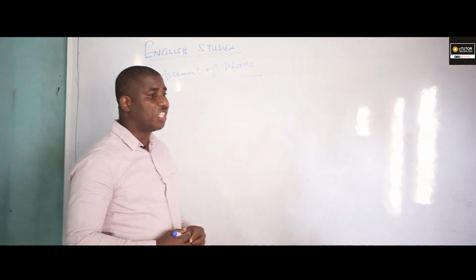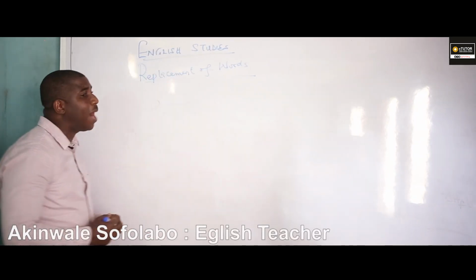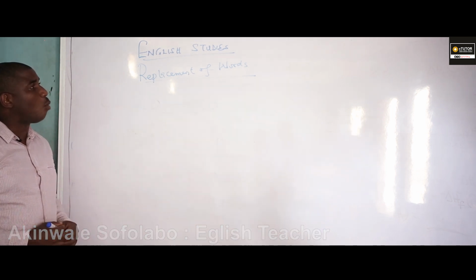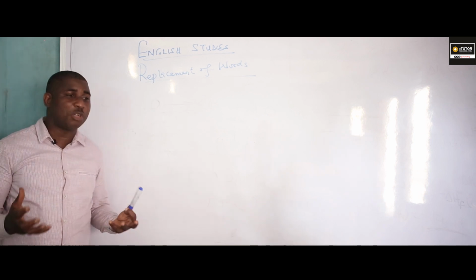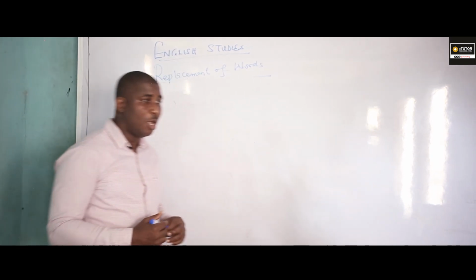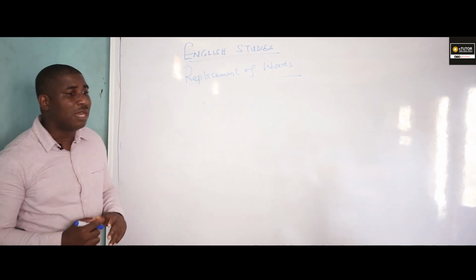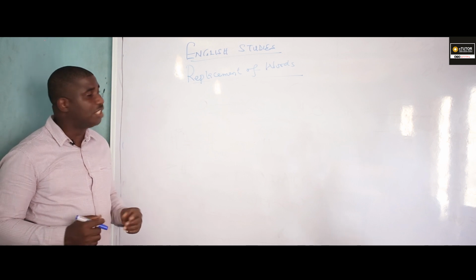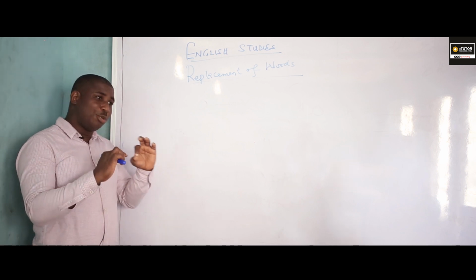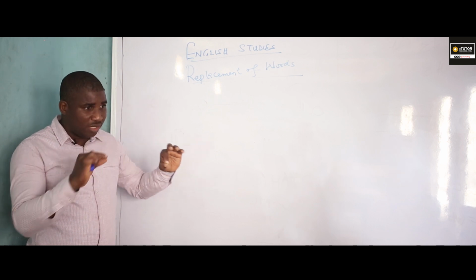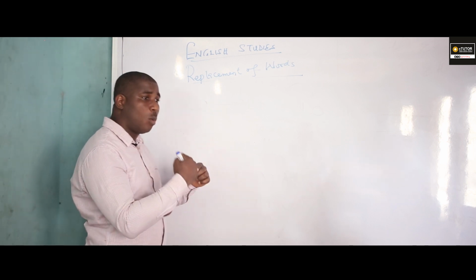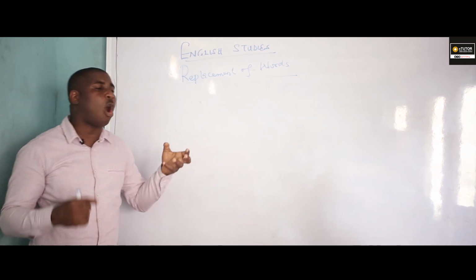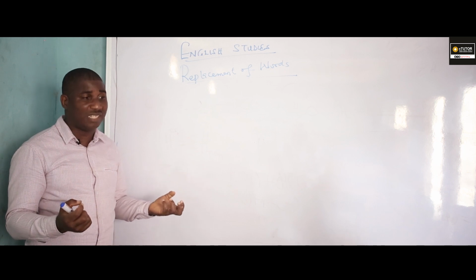We shall treat one of the topics embedded in comprehension passage, which is known as replacement of words. Replacement of words is otherwise known as contextualization. What do I call it? Contextualization. Or you call it eliminational and substitutional method. In this segment of comprehension passage, students are required to eliminate the underlined words and substitute them with another word that means the same as the original word is used in the context of the comprehension passage.